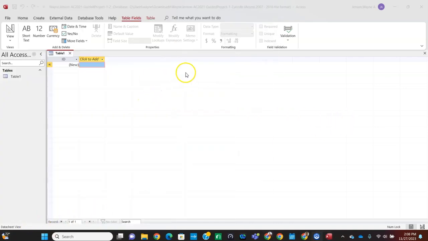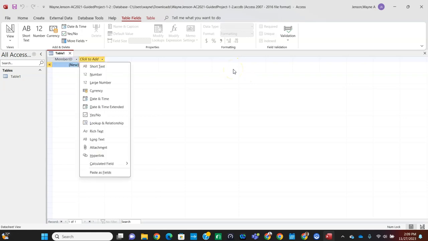So for step number 2, we're going to double click the member ID here, and then we're going to just type Member ID. We just want the first letter to be capitalized. The ID is uppercase. And then we're going to press the Enter key. And that will go to this Click to Add Next field.